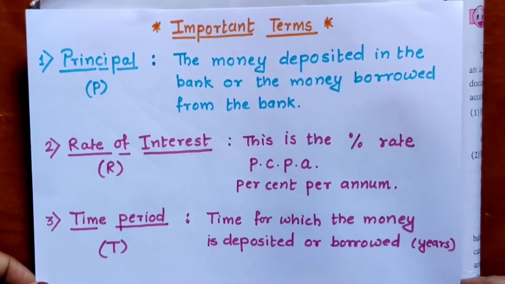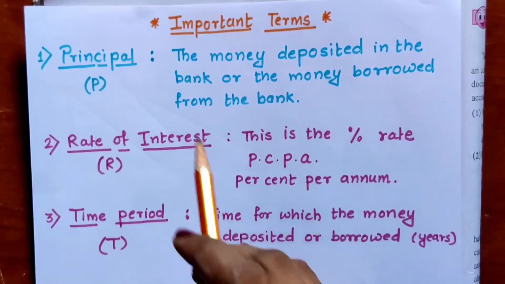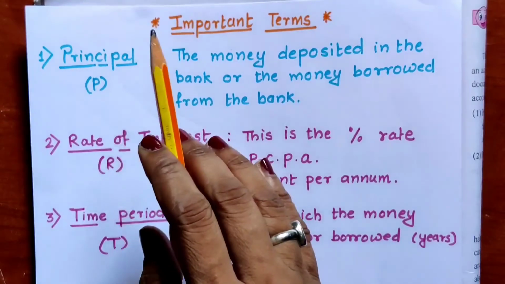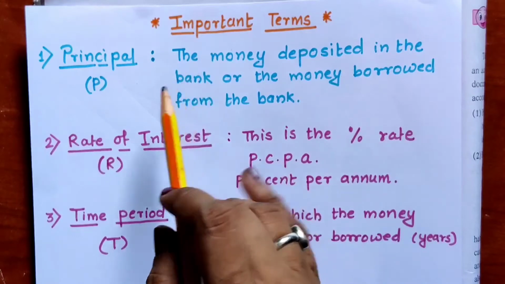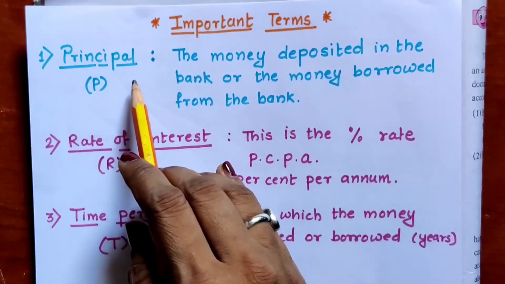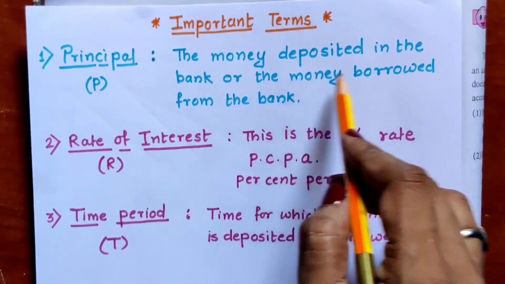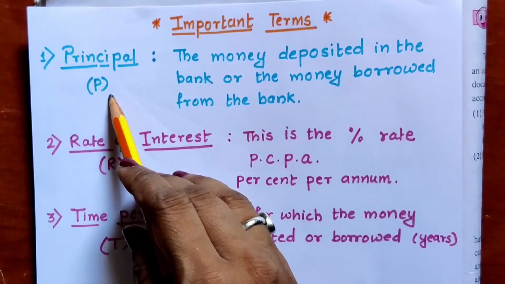Okay, these are the important terms which we all should know for solving our questions. First, it is principal. Principal is nothing but the money. It is not our school principal, okay? It is money. What type of money is it? The money which is deposited in the bank or money which is borrowed from the bank is principal. It is denoted by letter P.